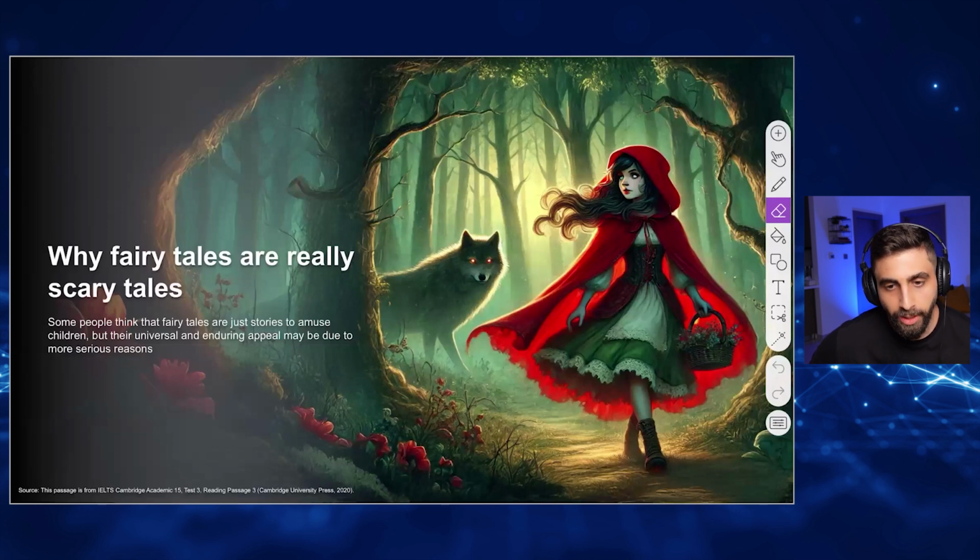There's a passage that is about Layla and the Wolf. Obviously, in English, they do not call it Layla and the Wolf. The real name for this story is The Little Red Riding Hood.